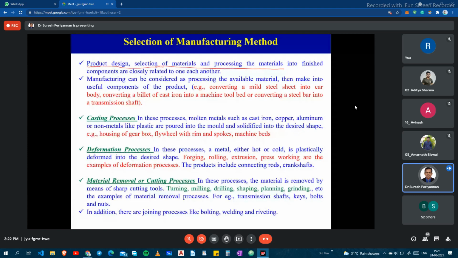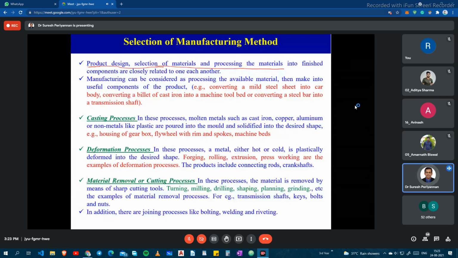That's what I'm saying. When you are choosing aluminum as a raw material for making a car body outer structure, which one is easy? Aluminum alloys can easily be made into thin rolled sheets as compared to stainless steel. Don't think about cast iron. Aluminum can be easily rolled out as a thin sheet. Converting mild steel sheet into a car body, or converting a billet of cast iron into a machine tool bed, the manufacturing method is important.